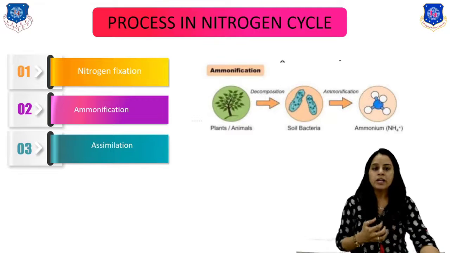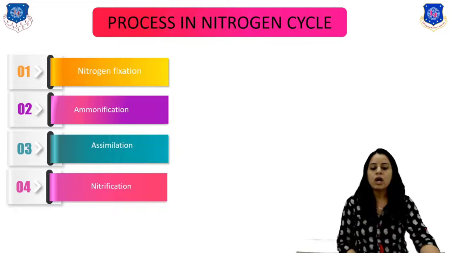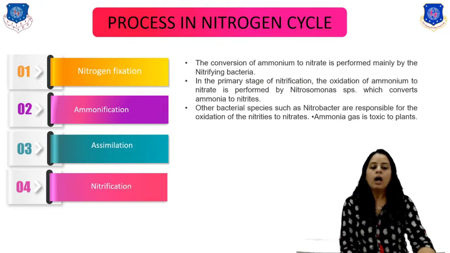After that, the plants and animals take the nitrogen from the soil, and after that they are decomposed. In the decomposition process, in the presence of some bacteria, they are converted into ammonium, right? Okay, the next process is called nitrification. Here nitrification means the conversion of ammonium to nitrite by nitrifying bacteria. So it is the primary stage of nitrification. The oxidation of ammonia to nitrate is performed by the Nitrosomonas bacteria, which convert ammonia to nitrate.